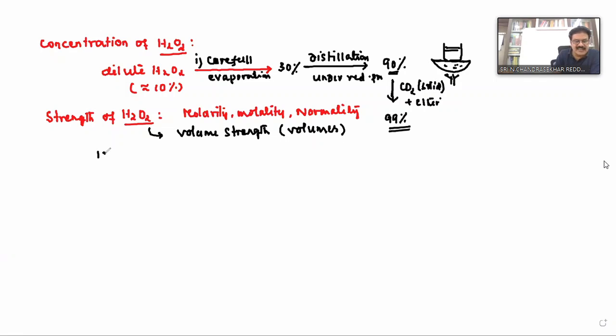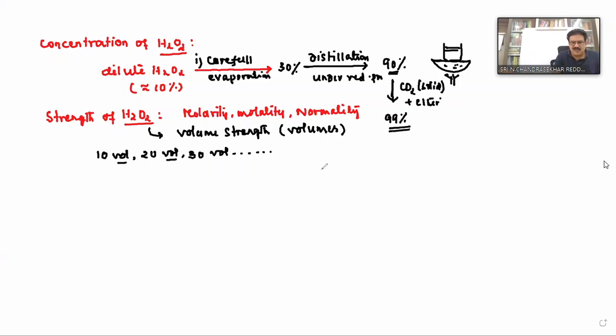For example, 10 volumes, 20 volumes, 30 volumes hydrogen peroxide. These are different concentrations of hydrogen peroxide. Volume strength indicates the concentration of hydrogen peroxide, but not quantity. Clear? Now let us see how we express this.